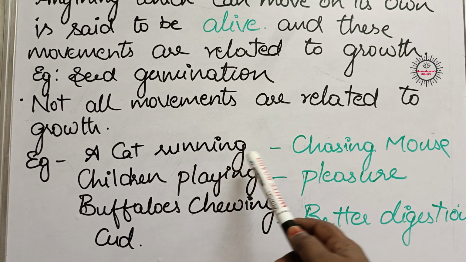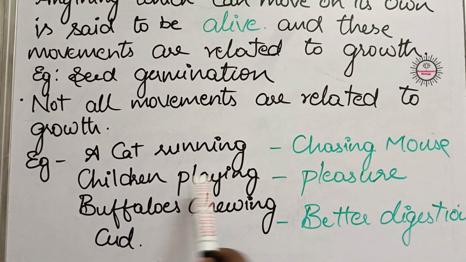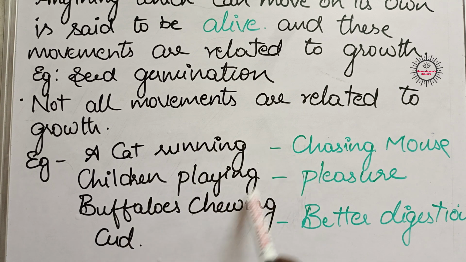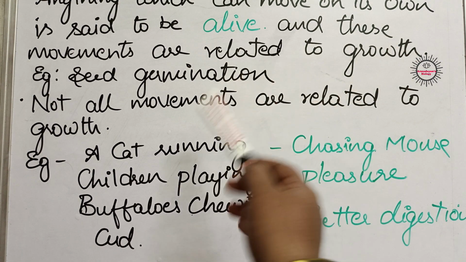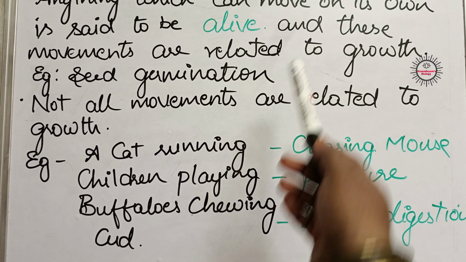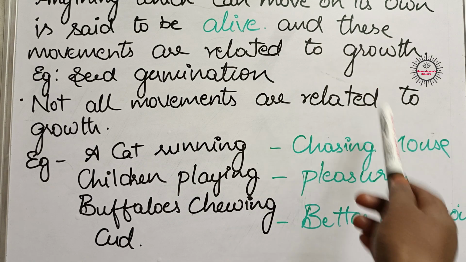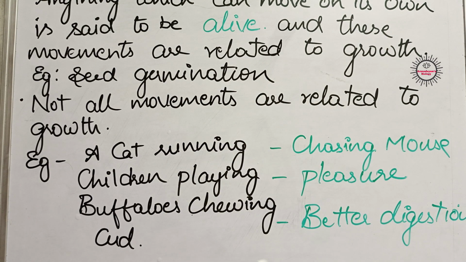A cat running is nowhere related to its growth. Children playing on the swings, nowhere related to growth. Buffaloes chewing cud, no. But these are all movements only. According to our first statement, the movements taking place in living organisms must be related to growth, but no, not all movements are related to growth.